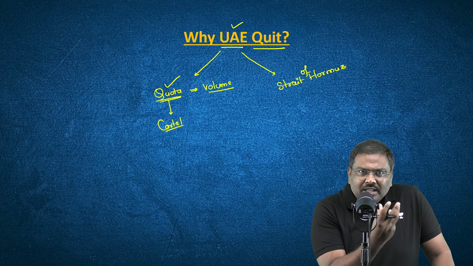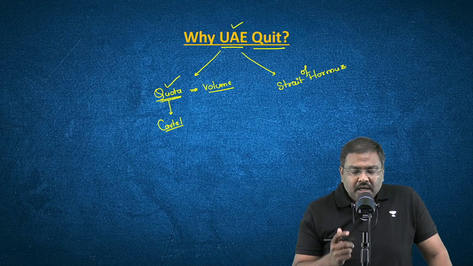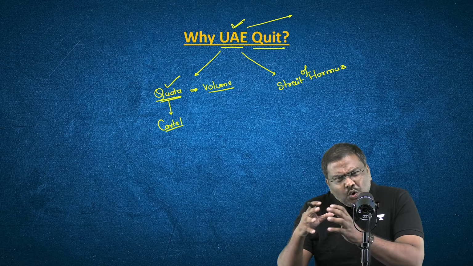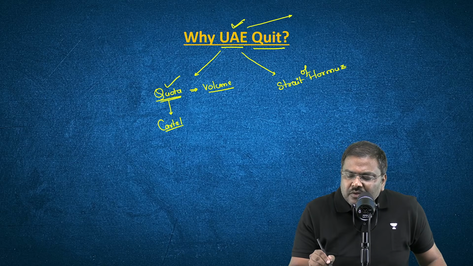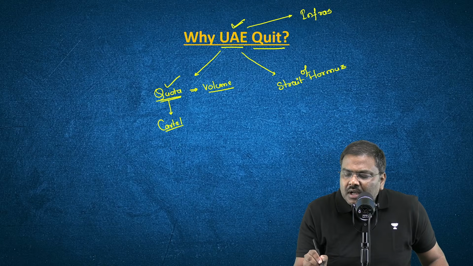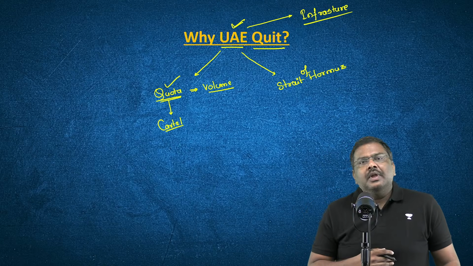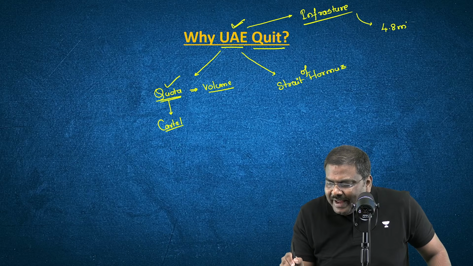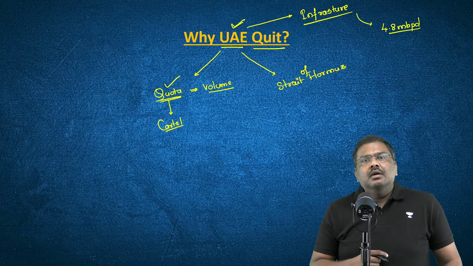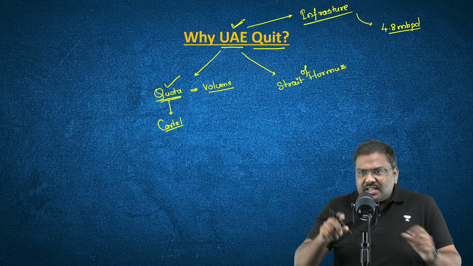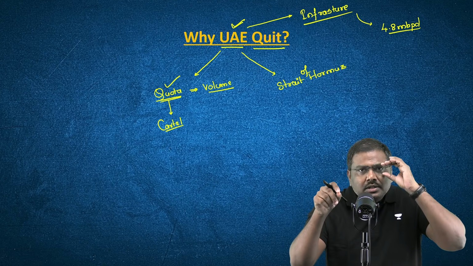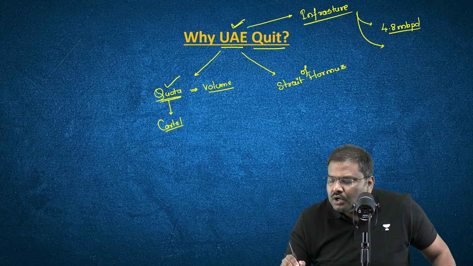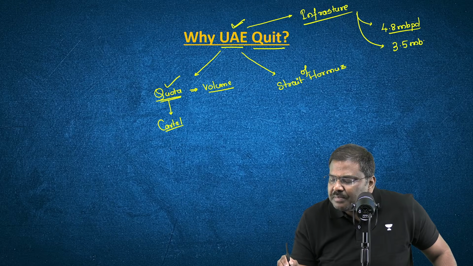The problem that the UAE generally says is that UAE has invested a huge amount of money, huge capital in developing the infrastructure associated with production of crude oil, and it has the capacity to produce crude oil to the extent of 4.8 million barrels per day. But the latest quota that has been imposed on the United Arab Emirates is restricting the production of crude oil to 3.5 million barrels per day.